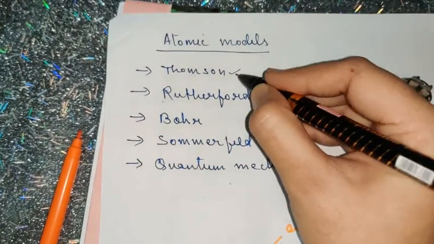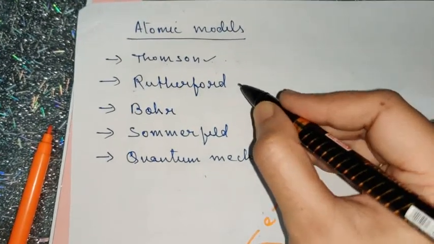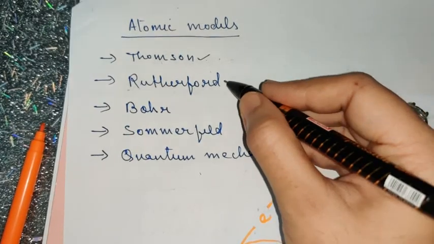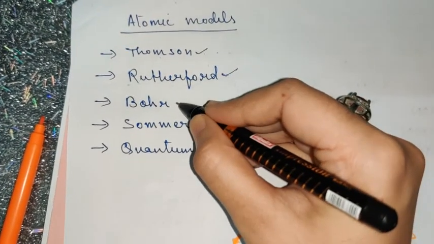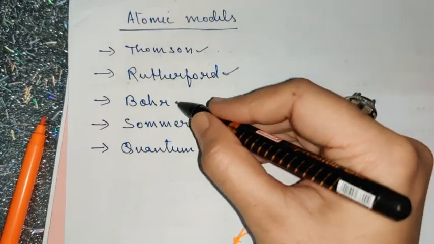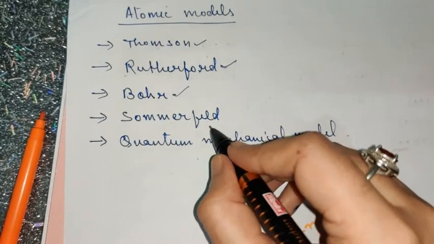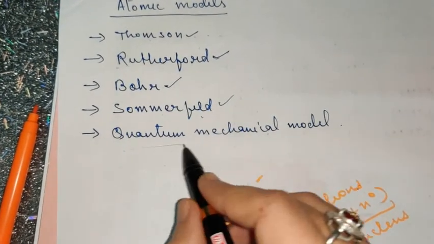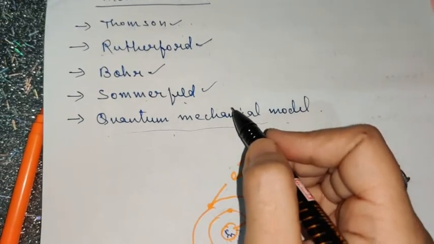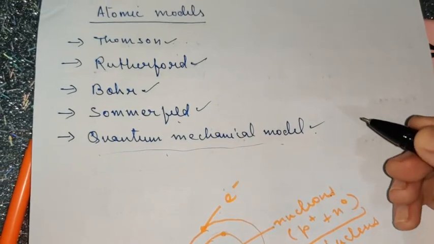Plum pudding model, I hope you have heard about this name in class 9. Then another model was given by Rutherford, and then the next, improved model was given by Bohr, and then a little bit of improvisation in Bohr's model was done by Sommerfeld, and then finally the model that we are following today, which is absolutely correct, is the quantum mechanical model.